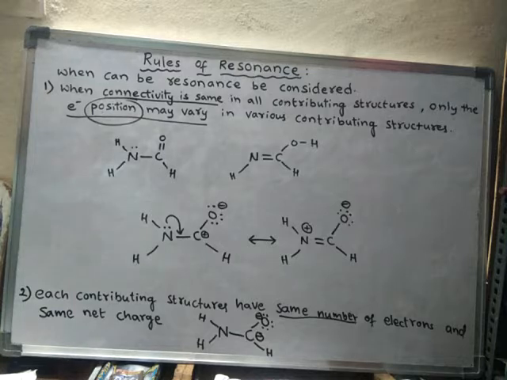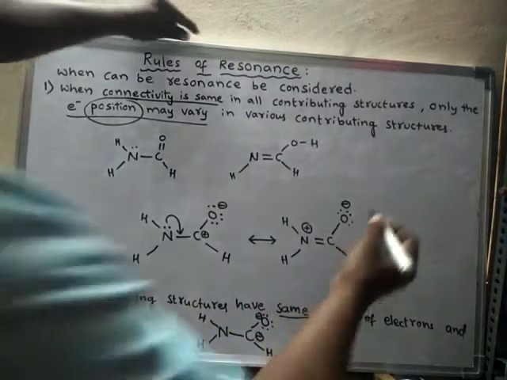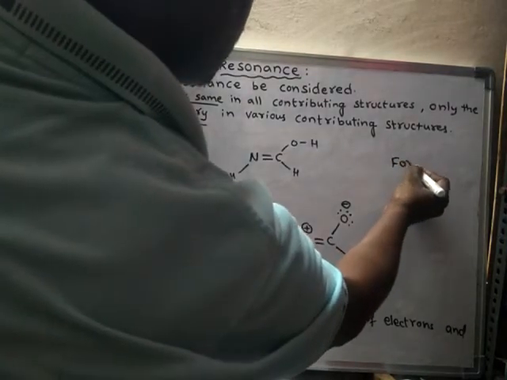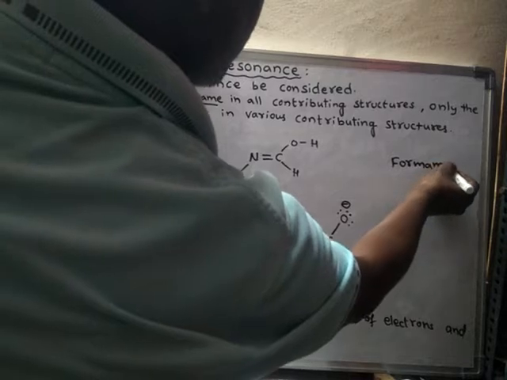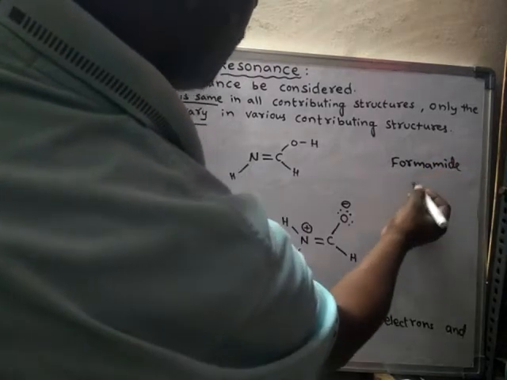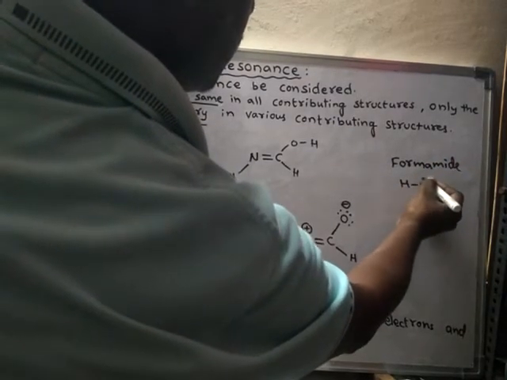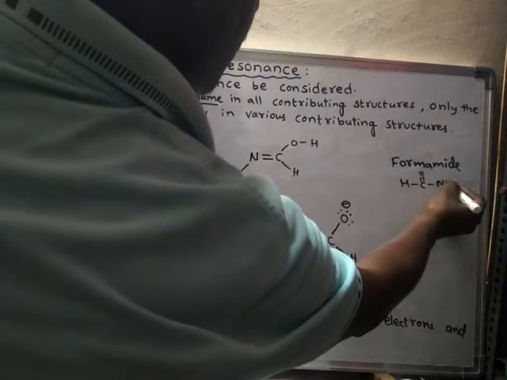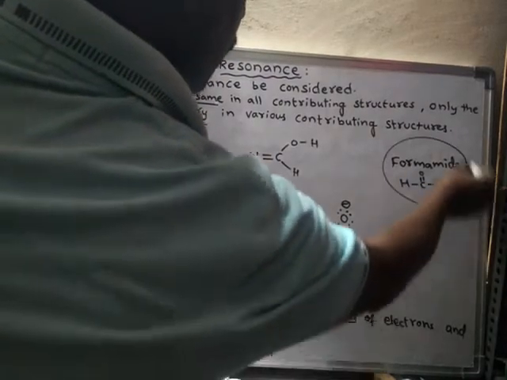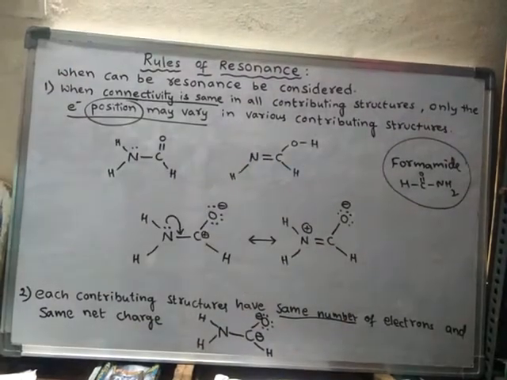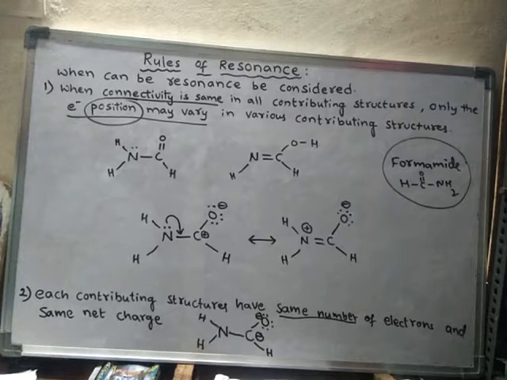For example, if you take formamide, what is the formula of formamide? HCONH2. Formamide. So in order to explain all the properties of formamide,